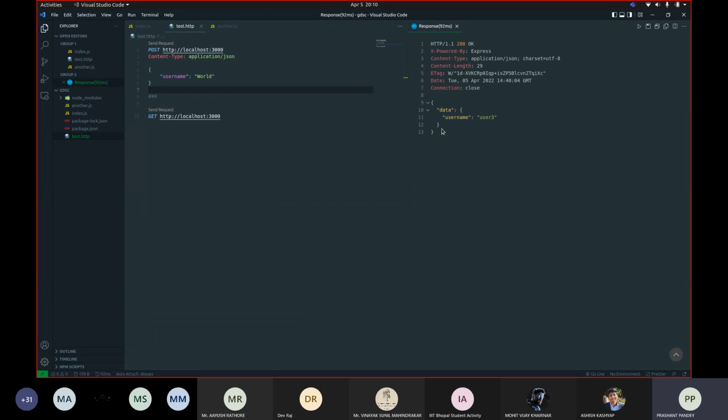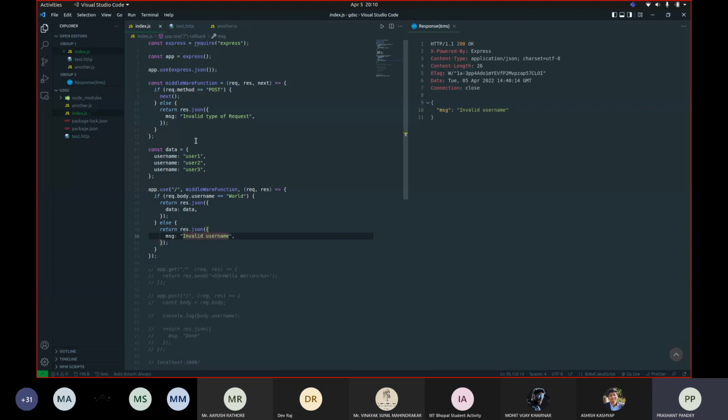As you saw, nothing changed. But if I change this capital W to small w, and now I make the request, then I will receive this message that it was an invalid username. So this is how you can even implement authentication, something like that, in your backend server.